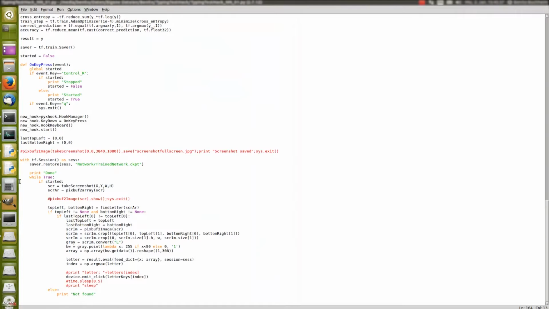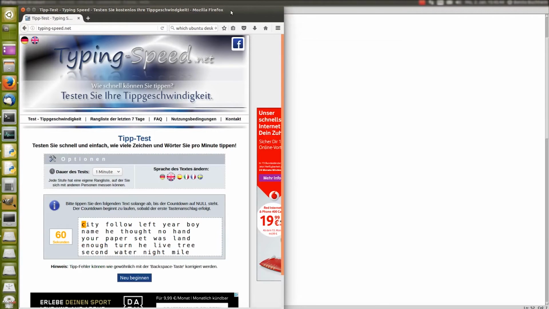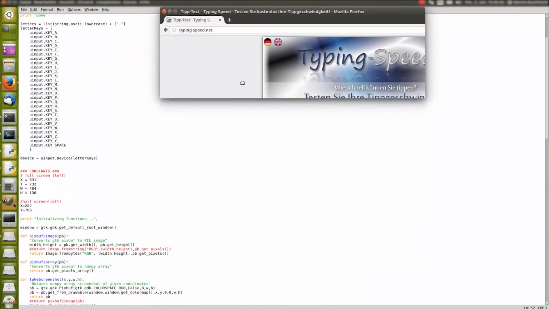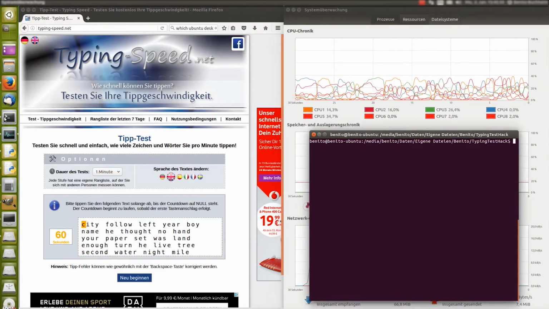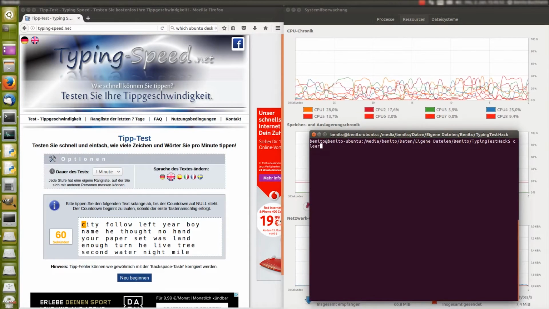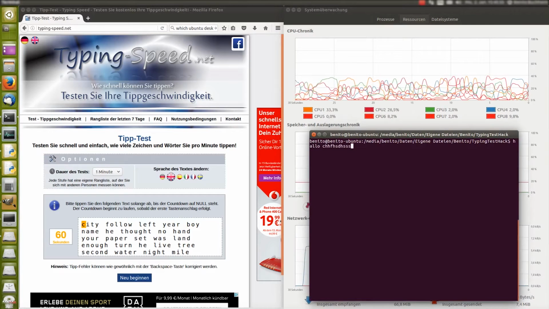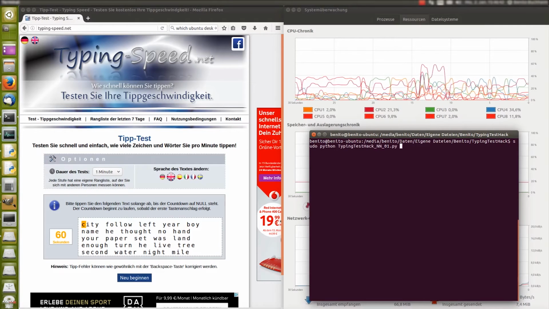I will show you. So here's the typing test. The coordinates for the screenshot, I put these in here. These get overwritten because I am in full screen mode. That would be the coordinates for full screen, and that for half the screen. So I can try it out by running the script, not clearing. Oh, I did some weird tests to check whether everything's working, but the script is here, and if I start that,